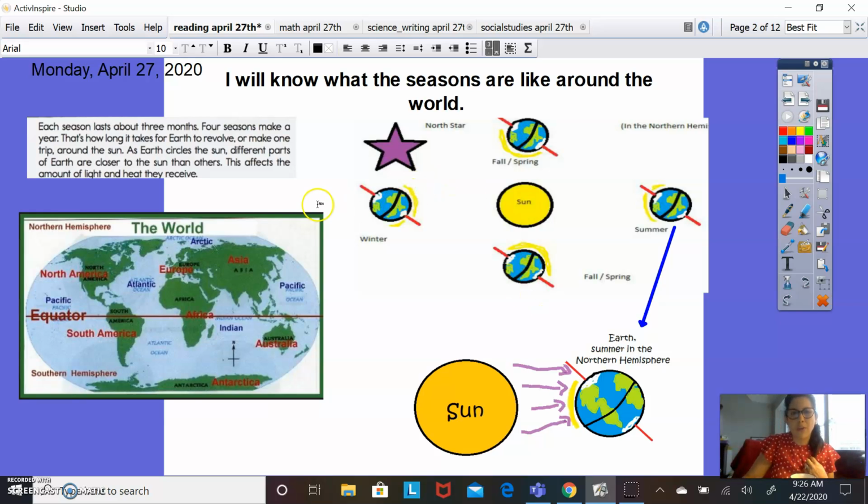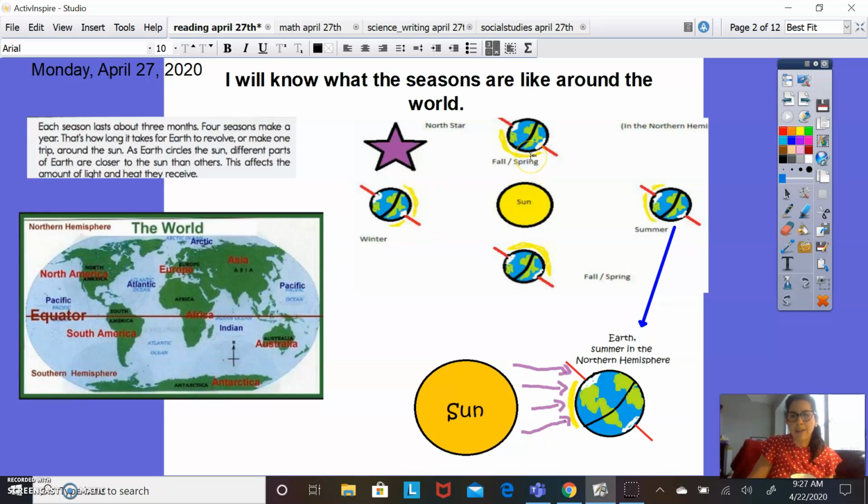So if we look over here at this diagram of the world, this shows you that in the middle of our earth we have this line which is called the equator. On the top part of the equator, from here up, that's called the northern hemisphere, and from here down, this is called the southern hemisphere. So let's talk a little bit about that.